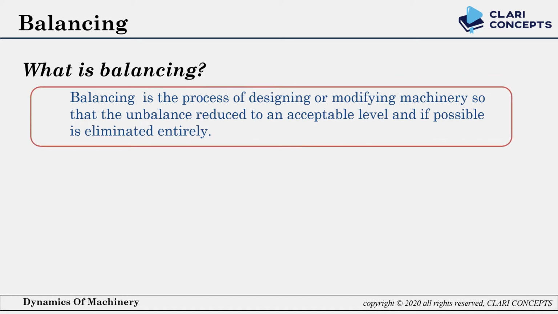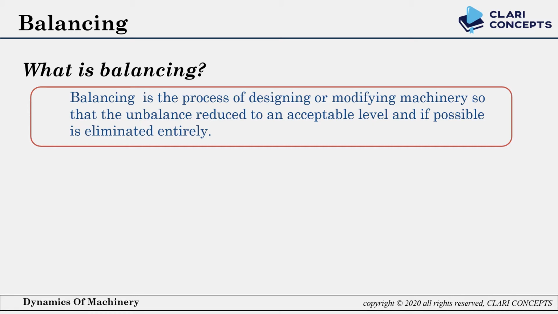Balancing is the process of designing or modifying machinery so that the unbalance is reduced to an acceptable level and, if possible, eliminated entirely. It means when you are making a machine, you have to be sure that mass on the machine will be uniformly arranged. There will not be any unbalancing of mass present. Uniformly balanced mass will create balanced force.